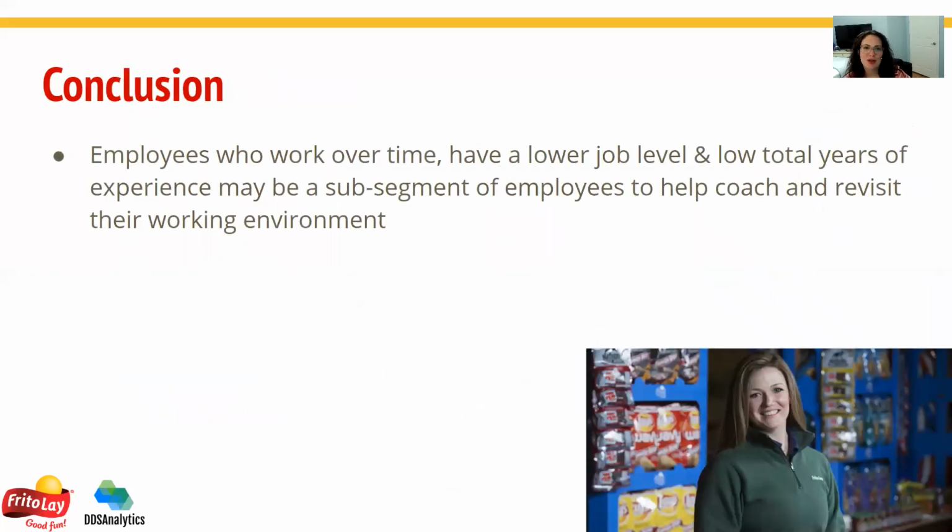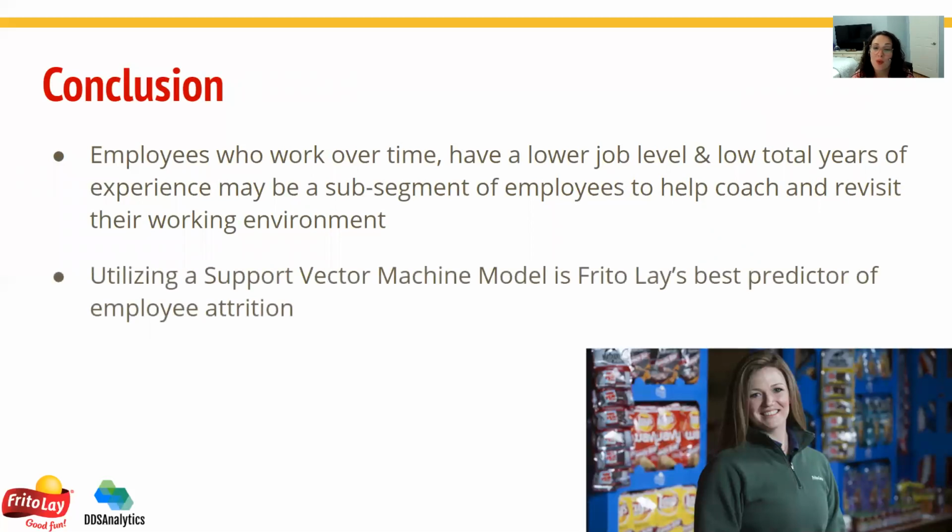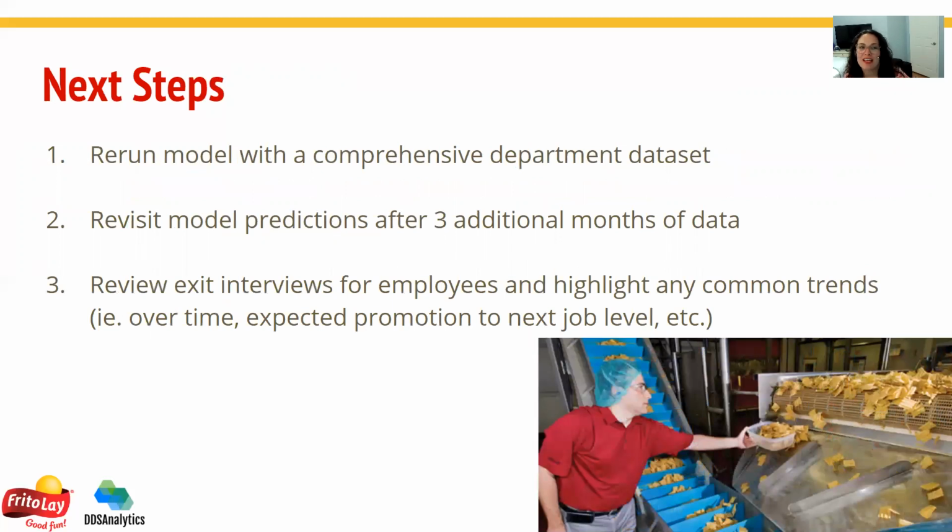In conclusion, employees who work overtime have a lower job level and potentially less experience in the workforce, maybe a segment of employees to help coach and revisit in their work and environment. We utilize an SVM model for the best predictor of employee attrition. And finally, the next steps is we'd love to rerun the model with a comprehensive departmental data set. We'd also like to revisit the model predictions after 3 additional months of data, just to make sure that the model hasn't degraded. And finally, we'd love to layer in some exit interviews to understand the why of why people are leaving, understanding if it was overtime, unscheduled, scheduled, that kind of thing.